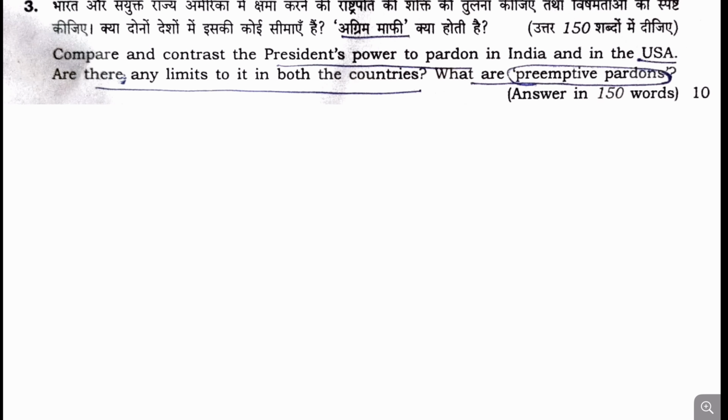Now moving to the next question, question number 3: Compare and contrast the President's power to pardon in India and in the USA. Are there any limits in both the countries? What are preemptive pardons? This question comes from the comparison section, the comparison of the constitutional scheme of India with other countries of the world. Yes, the pardoning power of the presidents can be compared easily.